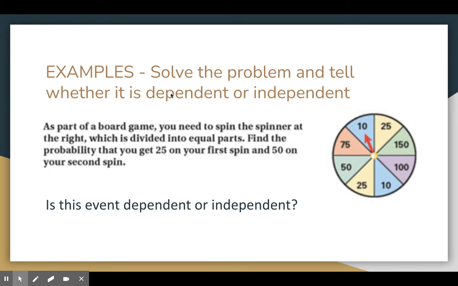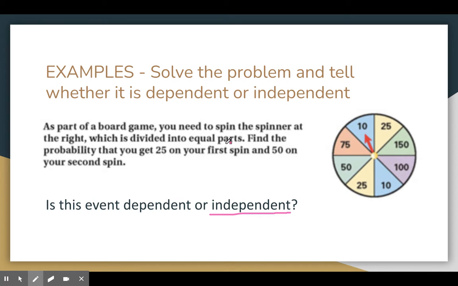Okay, so if we take a look, right? As part of a board game, you need to spin the spinner over here, right? Which is divided into equal parts. Find the probability that you get 25 on your first spin and 50 on your second spin. So first, we need to think, right? Is it dependent or independent? If I do this spinner once, does my result of the first spin impact what happens on the second spin? And the correct answer would be no, right? So these would be independent. Whatever you get on the first one does not have an impact on what you're going to get on the second one, because they're all equal, right? It's all going to be the same.